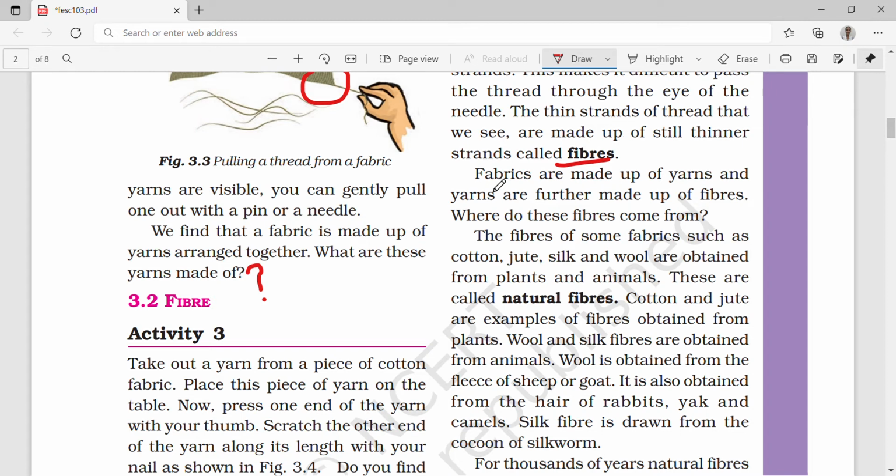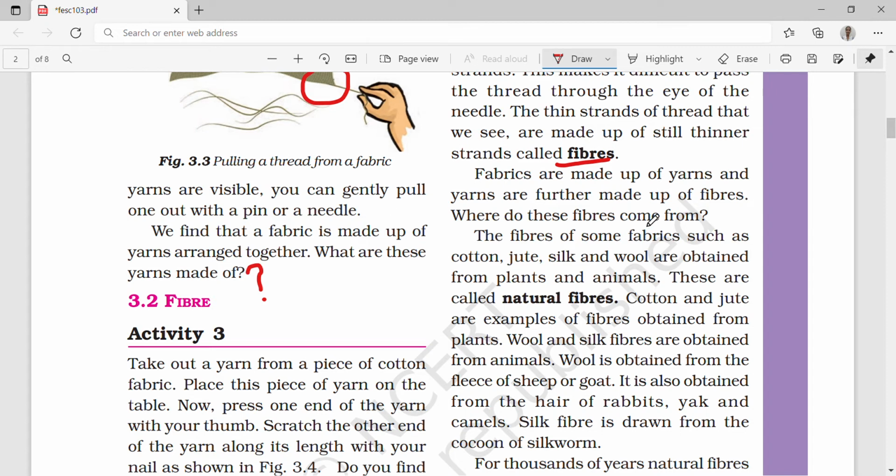Now we will learn this line. Fabrics are made up of yarns. Yes, we know that fabrics are made up of yarn, and yarns are further made up of fibers. Where do these fibers come from?